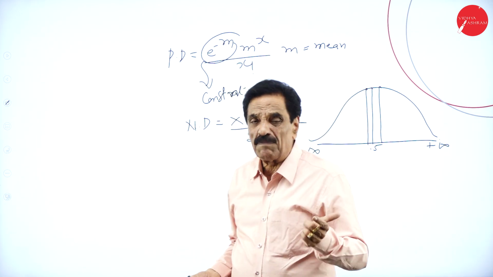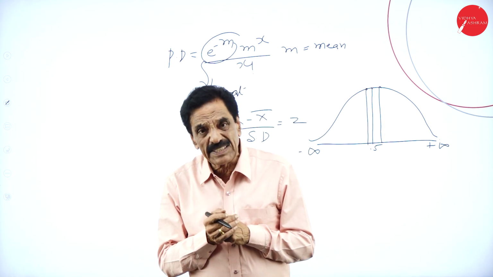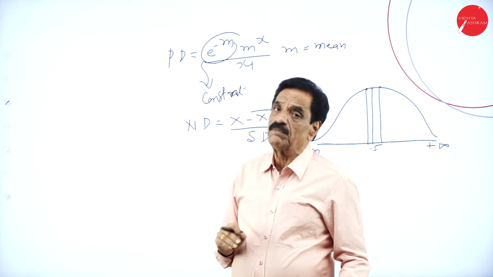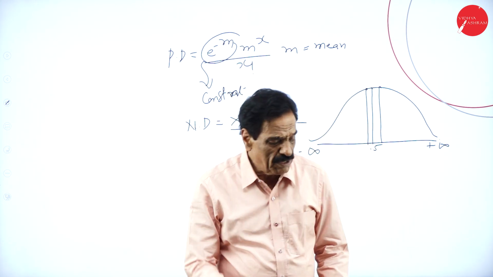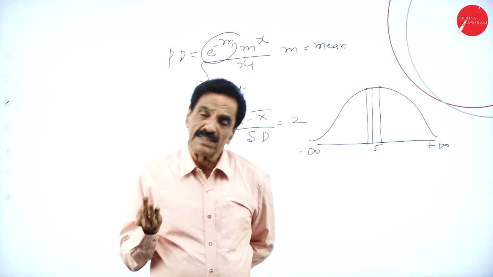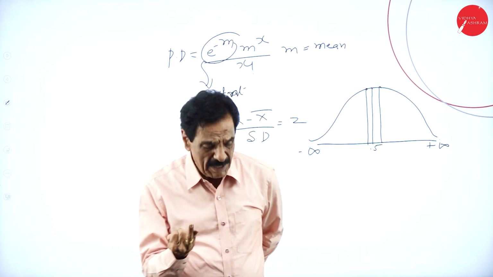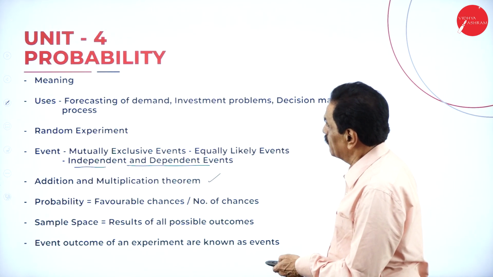I am going to explain. We have a separate table for normal distribution. We have to see the table, and according to the table the value will be taken into consideration. Then we have three distributions: one is binomial distribution, one is Poisson distribution, and one is normal distribution. So we will go back to them one by one.